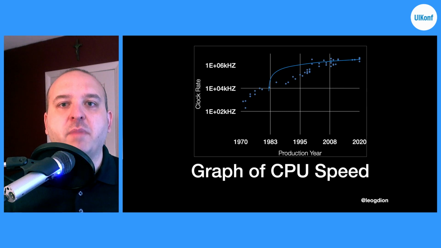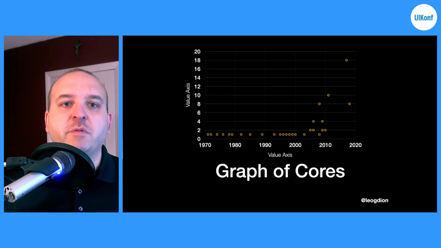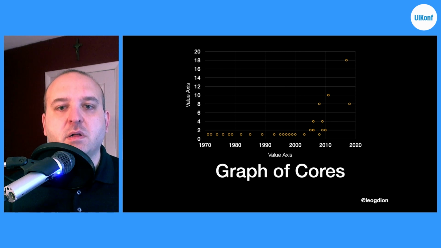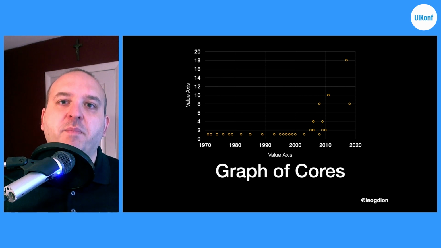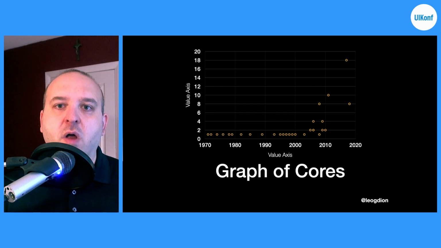So manufacturers, rather than trying to make CPU speed faster, started adding more cores. And as we can see, we have more and more cores in our CPUs today. This has relied on the operating system to be able to manage multiple jobs at the same time. And it's important as software developers, from watchOS, which can have as little as 2 cores, to developing on servers with multiple cores, or developing for an iMac or iMac Pro, that we take advantage of the hardware as is rather than locking up the entire system.